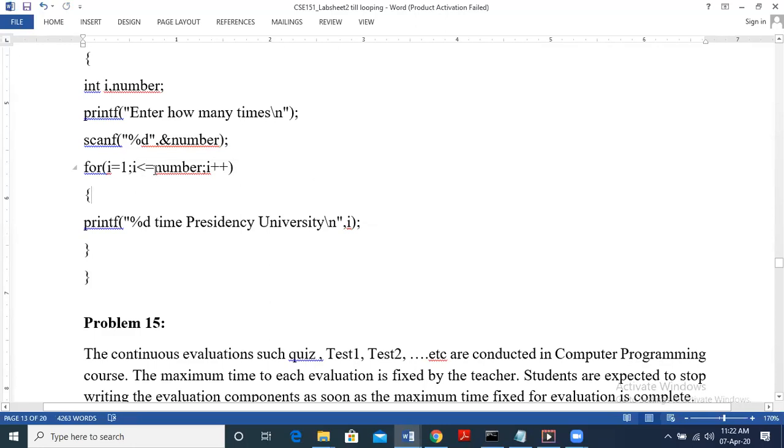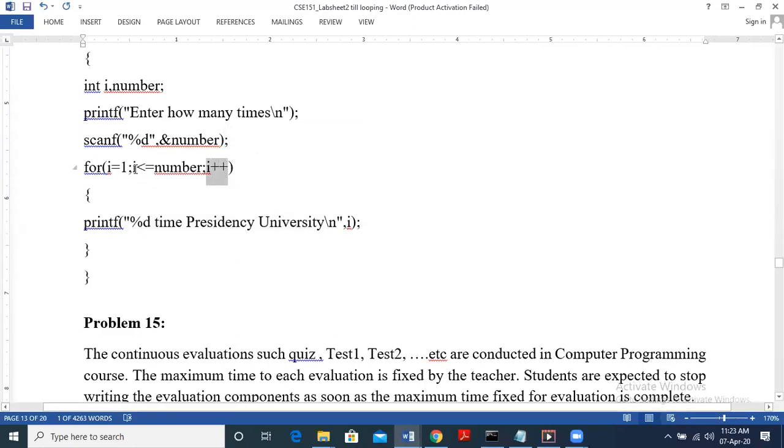So I is less than equal to 10 is to be checked. That is the condition. So 1 less than equal to 10. So that is true. It will print 1 time Presidency University. Now updation is done. So I plus plus, it becomes 1 plus 1, 2. Now I is going to be checked. So in this case, 2 less than 10. Yes, true. So 2 times Presidency University is printed. Now note that initialization is done only in the beginning, only once. Now I is 2. It does not initialize. It will only increment.